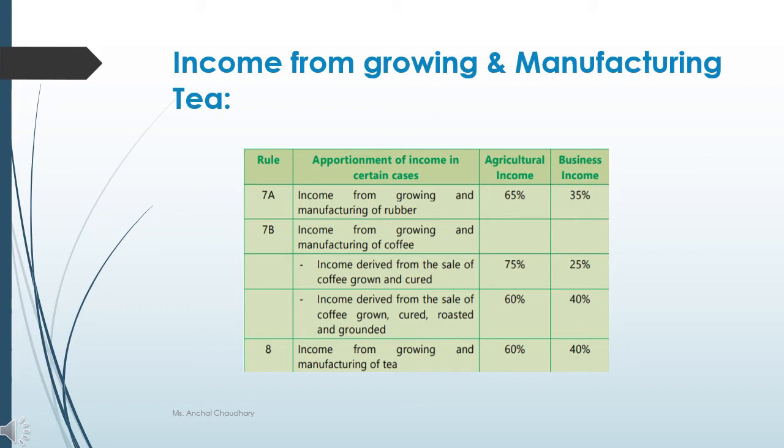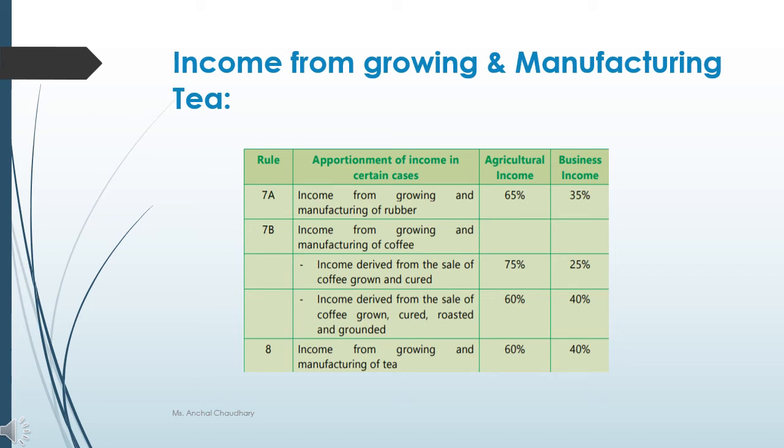So let's have a look. Income from growing and manufacturing of rubber. Whenever in the question it is mentioned that the particular income is from growing and manufacturing of rubber, then 65% of that income will be considered as your agricultural income and that will not be taxable, and 35% of that income will be taxable under the head of income from business or profession.